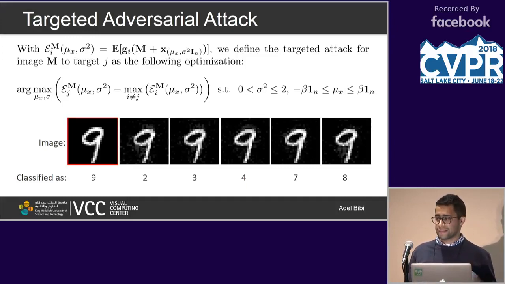So J here is the incorrect class label, and we want to make that as high as possible. And again, E is the expectation where the mean is the image 9. Once you optimize that, of course, you have to put some boundaries on what the variance should be, because you don't want this to go to infinity and so on. So you can actually now design distribution parameters in which once I sample from this distribution, on average, we're going to fool the network to the particular targeted class.